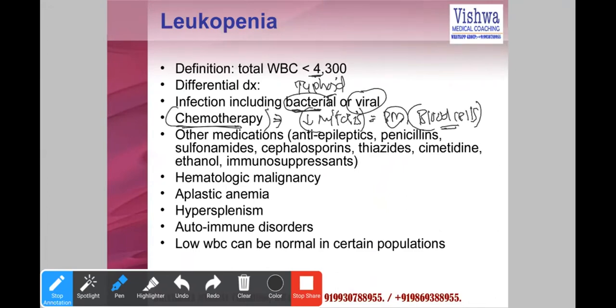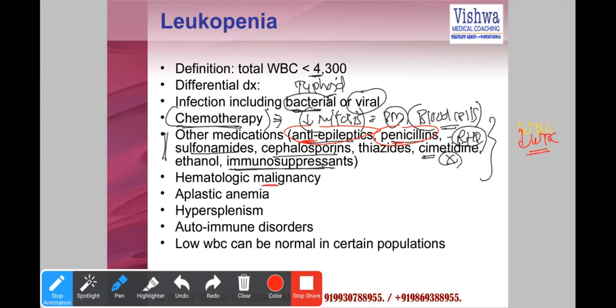Drugs can also be responsible: antiepileptic drugs, sometimes long-term use of penicillins as in rheumatic fever and rheumatic heart disease, sulfonamides, cephalosporins, cimetidine, immunosuppressants, all reduce it. So next time when you get a low WBC count, think about drugs also. It can be a possibility that the patient is taking antiepileptic drugs or long-term antibiotics.